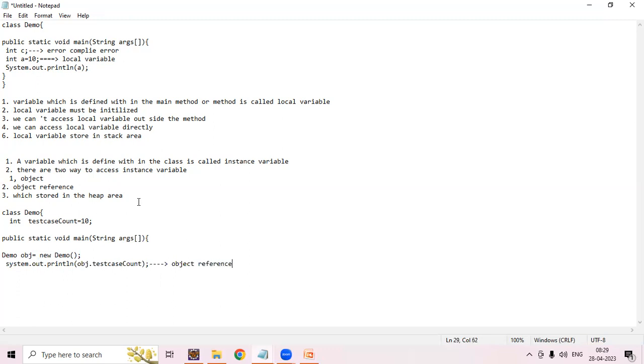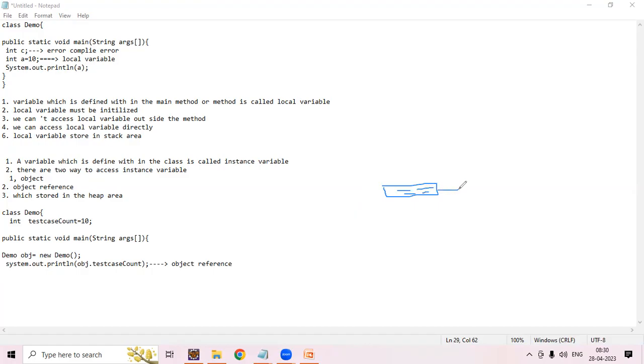Let's consider, for example, that this class is a plan. We are starting the execution. Inside that class we have variables and methods.